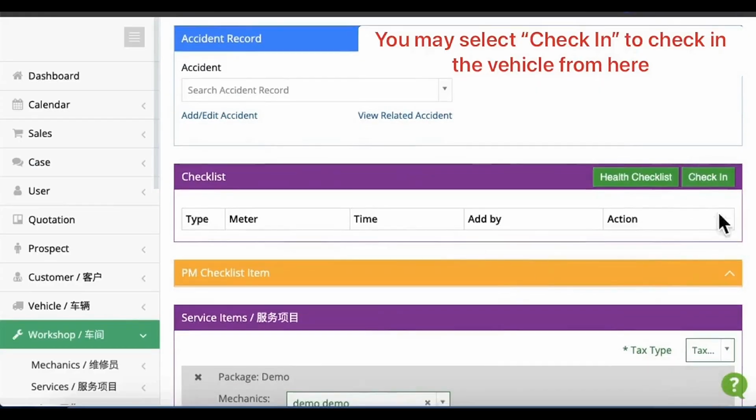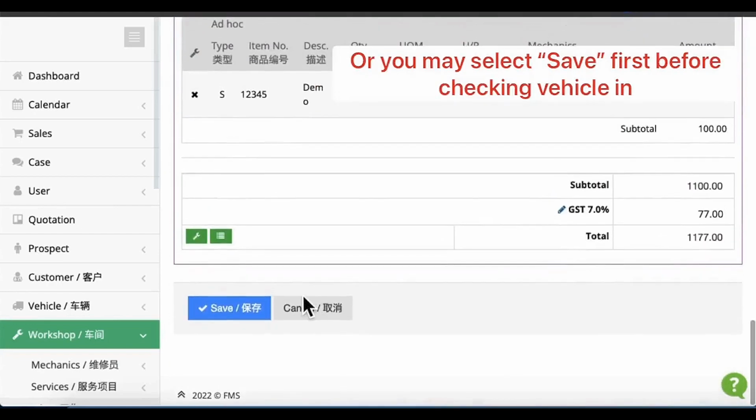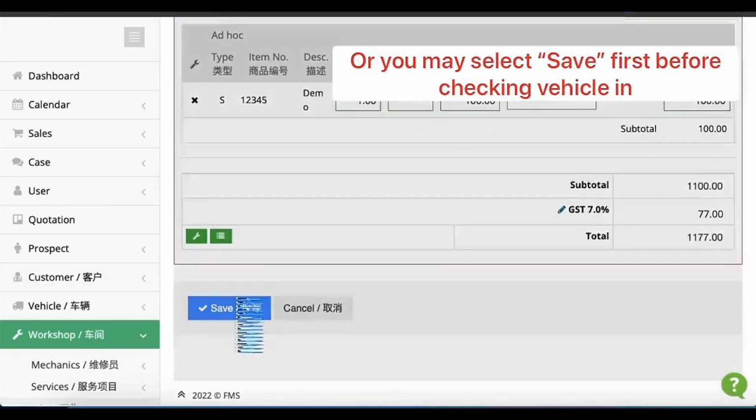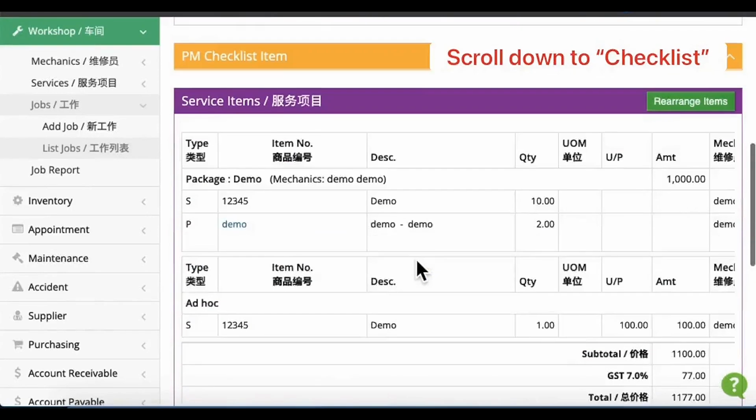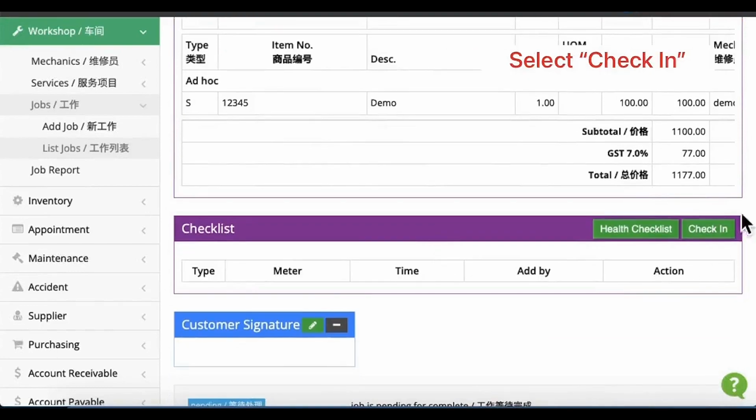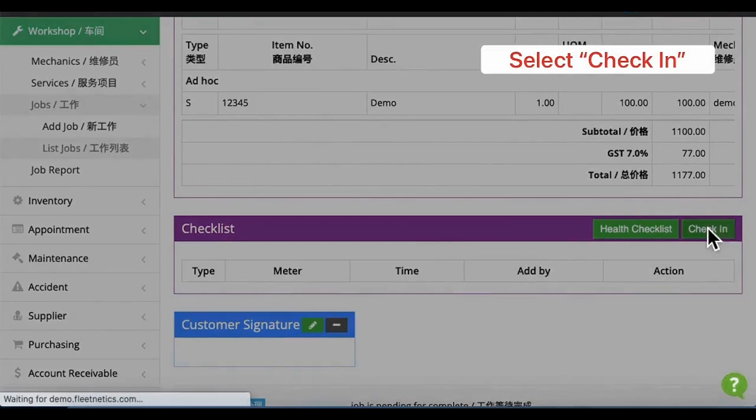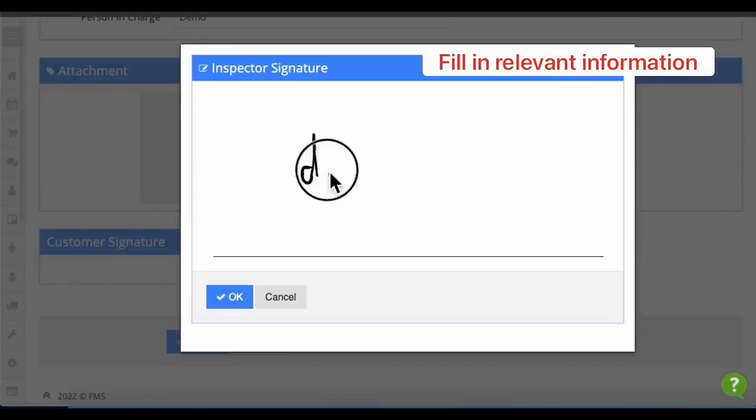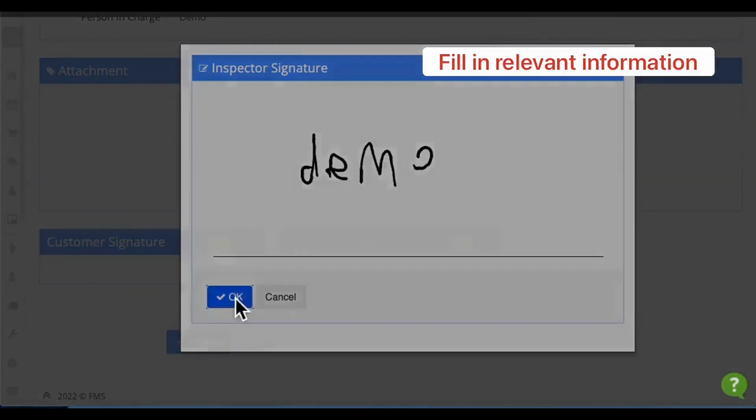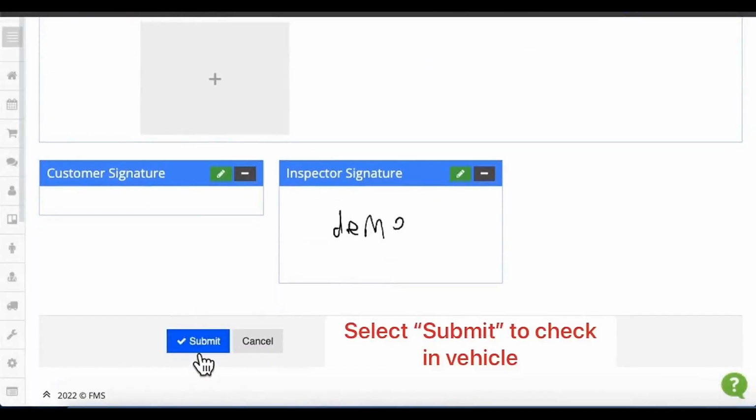To check in a vehicle for service, you may either click the Check-in button here, or save the job first. Let's save first. You will see that the job details are displayed here. Scroll down to the checklist section, and click this Check-in button. Fill in the form with relevant information. Click the Submit button to proceed with the digital check-in.